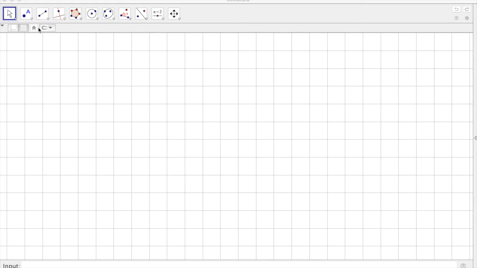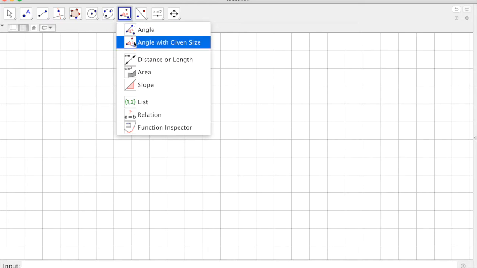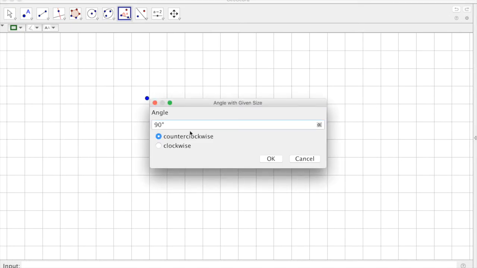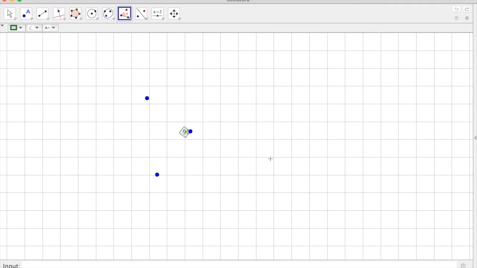Okay, so now we're going to create our own right triangle. And we're going to begin by going to the angle with the given size tool, because in order to use the Pythagorean theorem, we have to have a right triangle. So that means that one angle of a triangle needs to be 90 degrees. And we can click to make our first point, click to make our second point, type in 90 degrees, okay, and now we have our 90-degree angle.